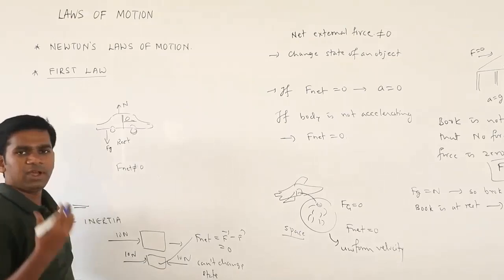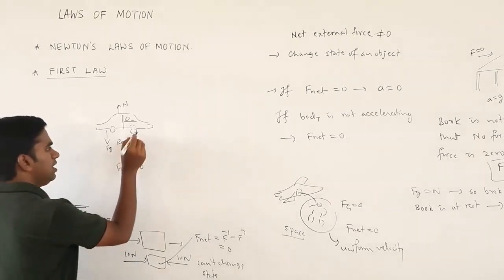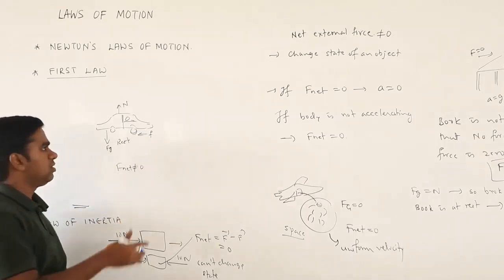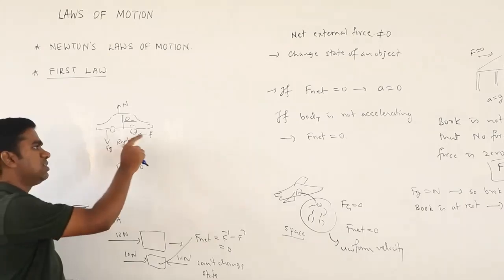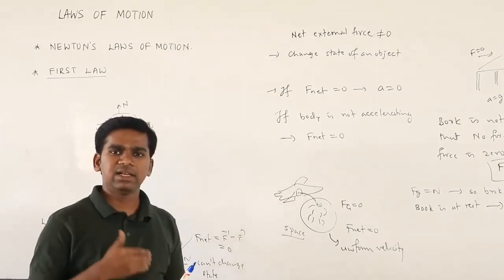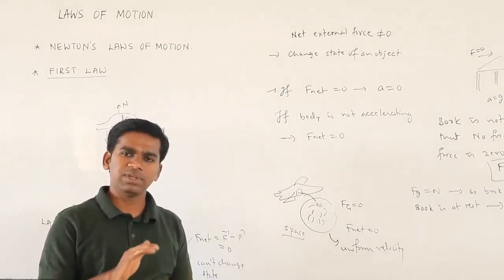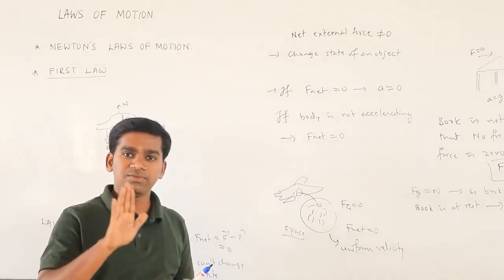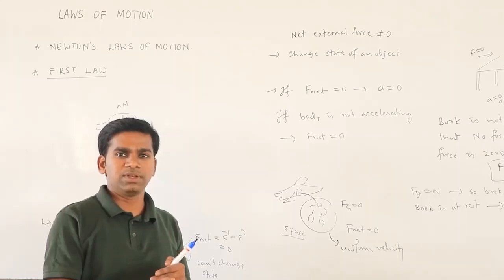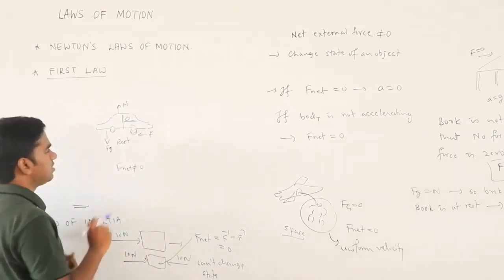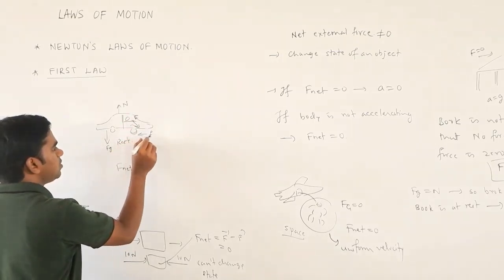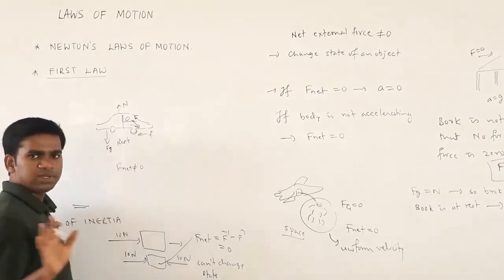Then against what do we do the work? There is a frictional force. If you want to make the car move, you have to cancel this frictional force, so the frictional force should be equal to the force you apply. If you want to accelerate the car, you have to apply a force. Force applied by you should equal F net, and till then it will not move.